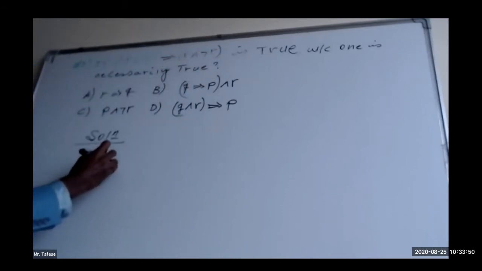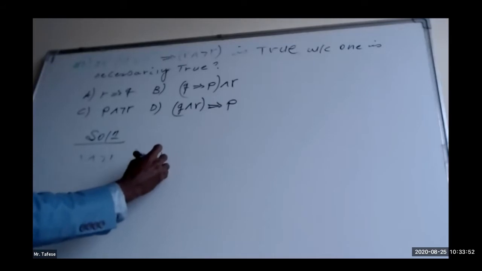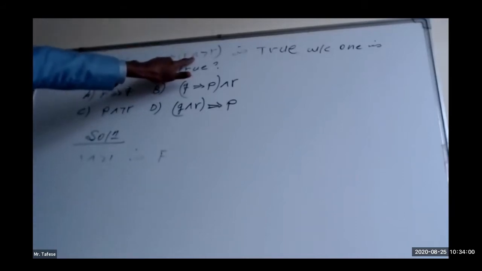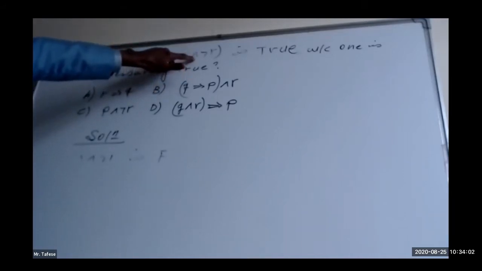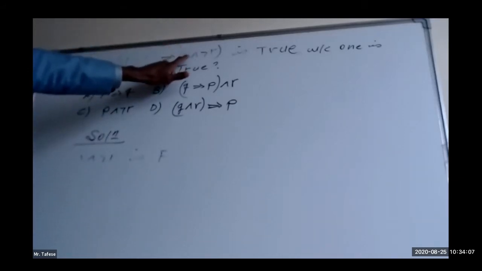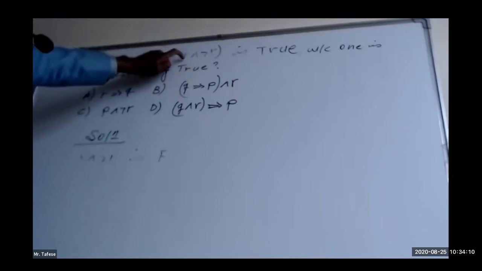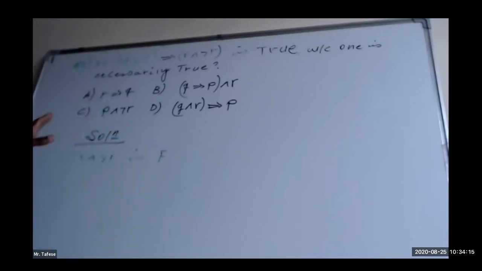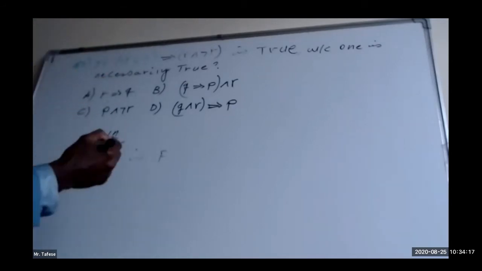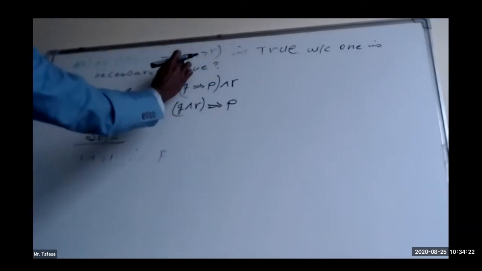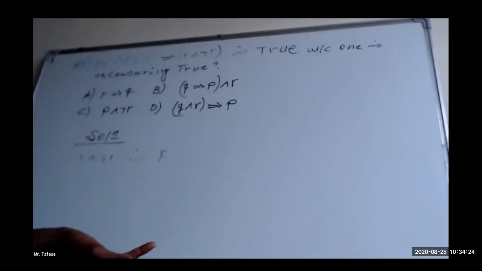R and negation of R is always false. How do I know that? Because the logical connective is conjunction. The conjunction of a proposition with its negation is always false. Let me verify this one. Let R be true. Its negation will be false. So true and false will be false.